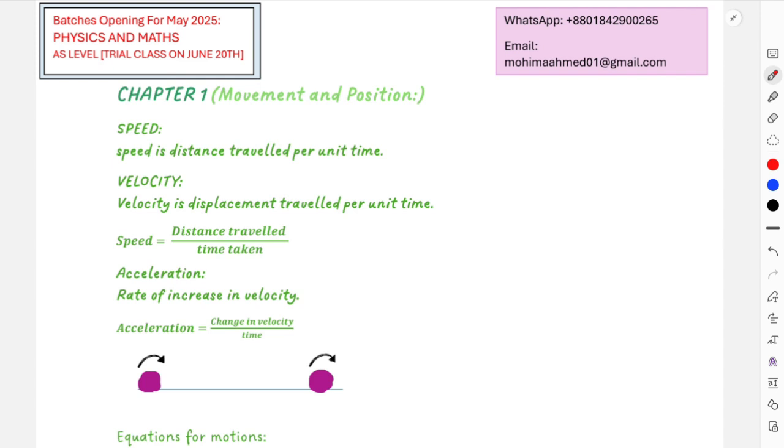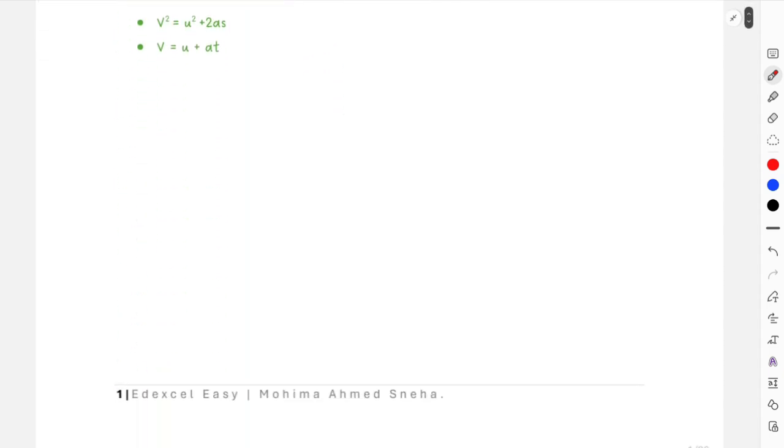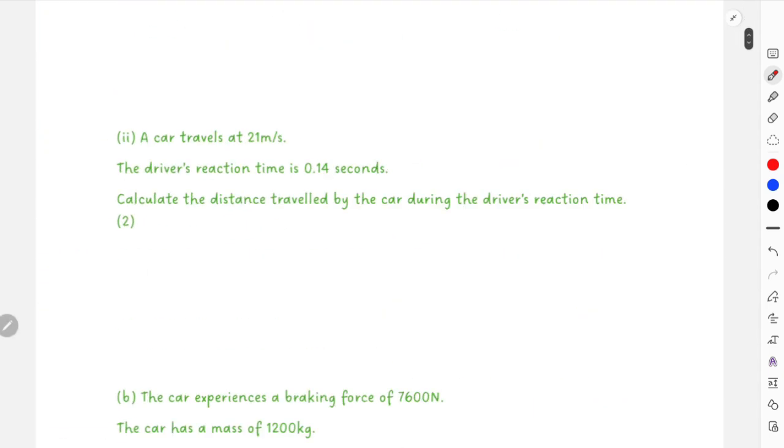So let's start with our physics revision this time. Now this entire PDF is serially arranged. We're going to start with the basics, and then as we move on, we will come across more advanced topics.